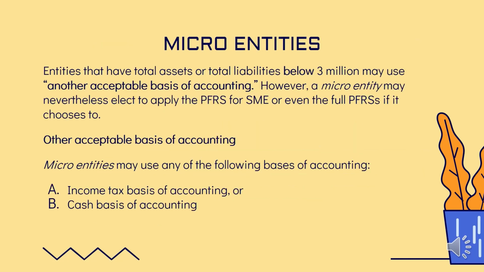Microentities, sila yung may total assets or liability na below 3 million. Pwede nilang piliin yung PFRS for SME or full. Other acceptable bases of accounting, microentities may use any of the following: income tax basis of accounting or cash basis accounting. Bakit pinapayagan kang mag-cash basis accounting? Samantalang pag full PFRS, you are required to use accrual basis.